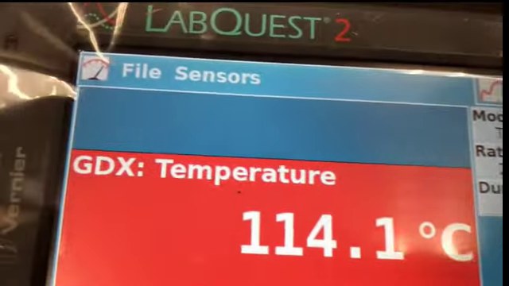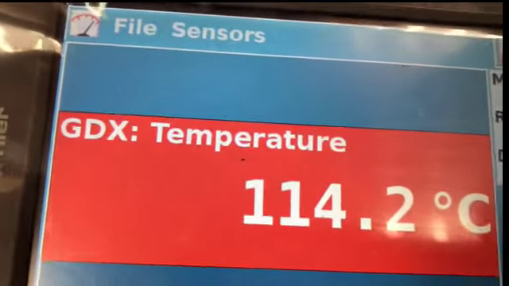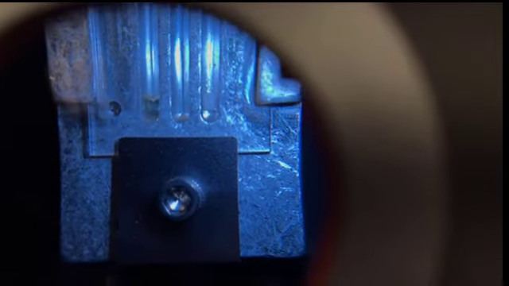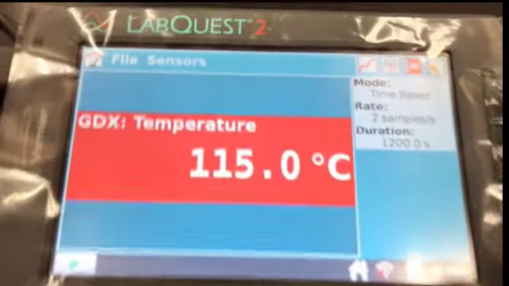Completely melted, as you can see here. The left one is the impure one. Now I'm waiting for the pure one to melt.